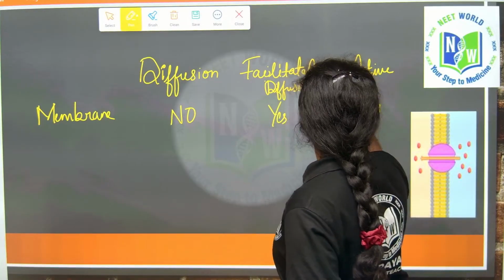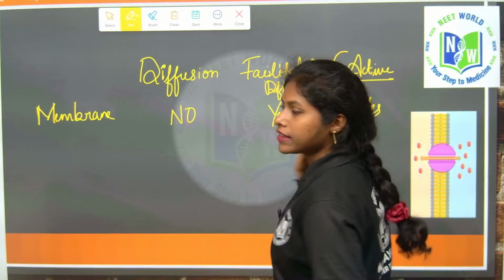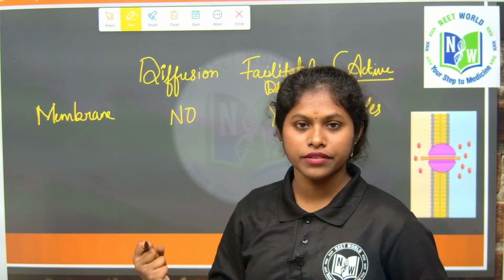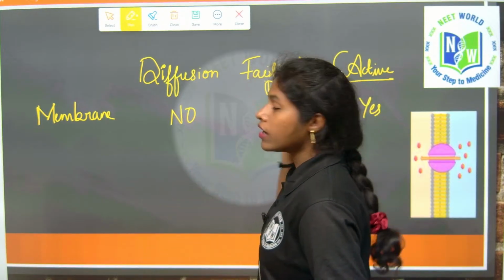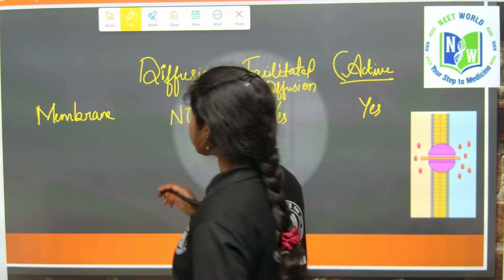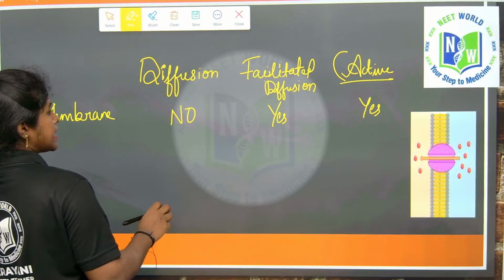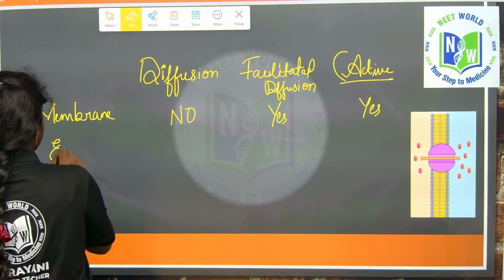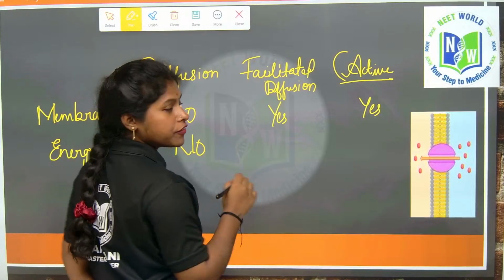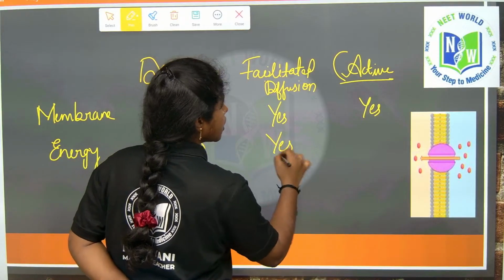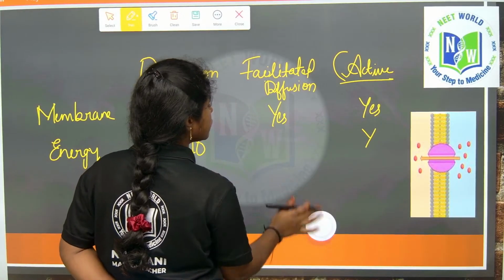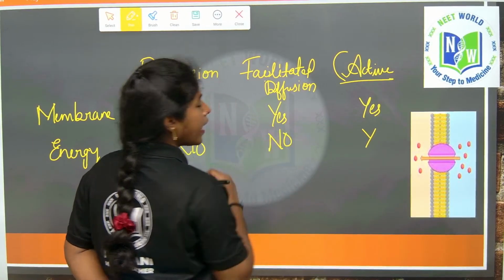Active transport occurs by pumps, from low concentration to high concentration. For facilitated diffusion, it is from high concentration to low concentration. Got it? Is energy needed for diffusion? No. And facilitated diffusion? In facilitated diffusion also it does not require any energy.